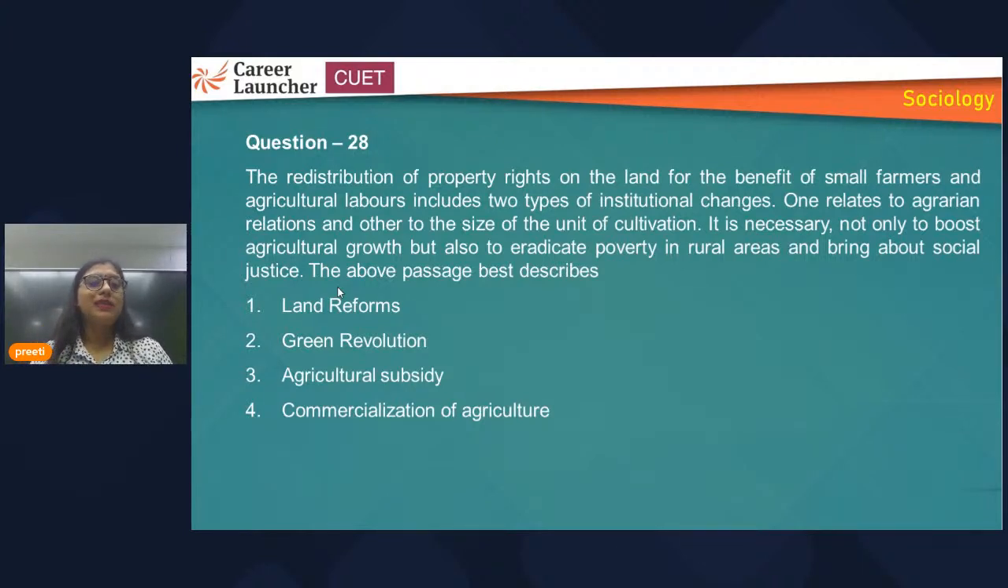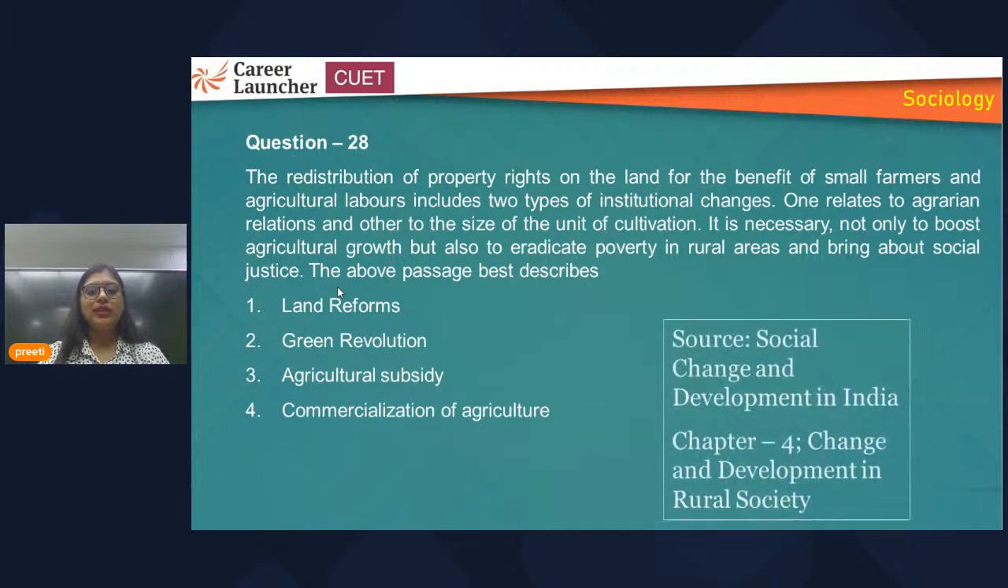What this passage describes: the first line, redistribution of property rights on the land for the benefit of small farmers and agricultural laborers, includes 2 types of institutional changes. So whenever redistribution of property rights is being done, what it describes is land reforms. On the basis of a clear understanding of the topic, you can attempt this question.